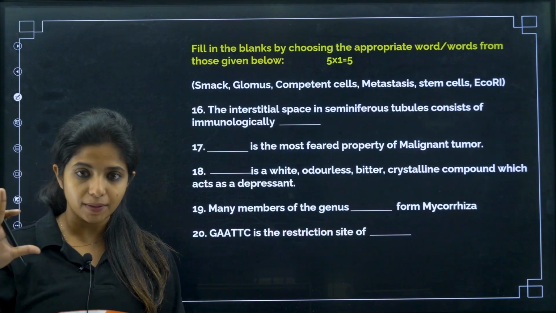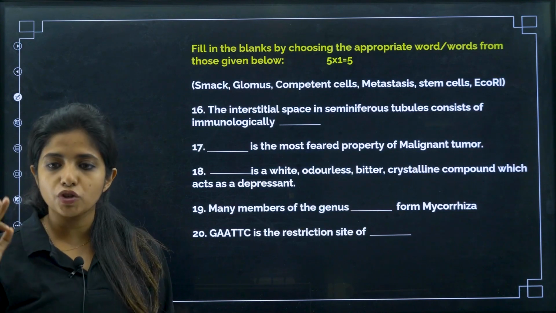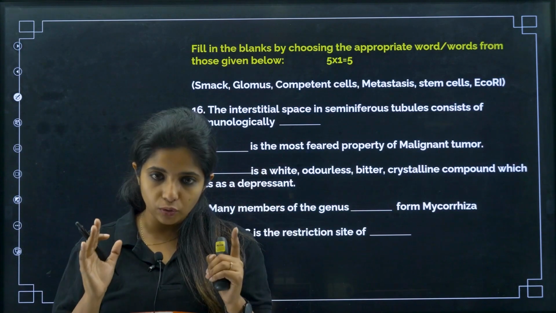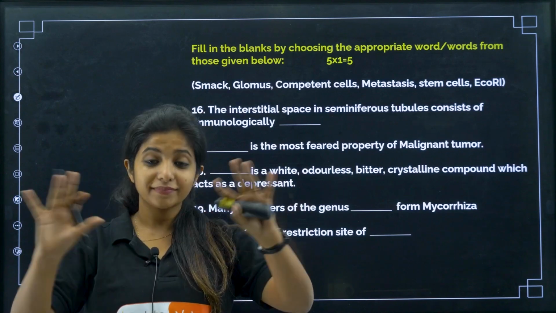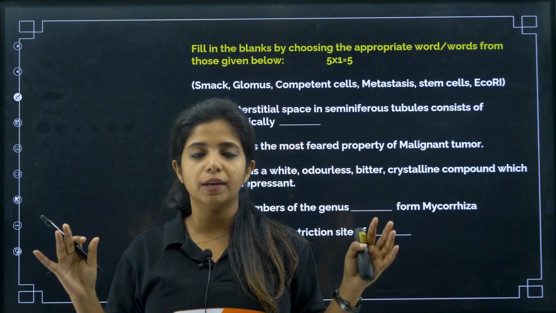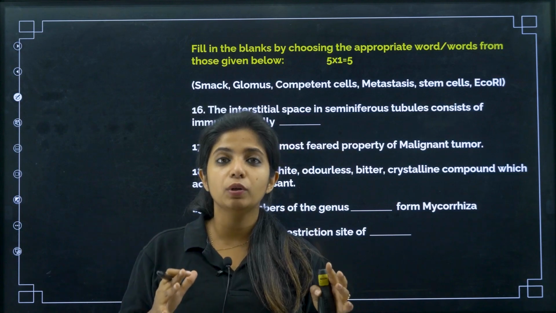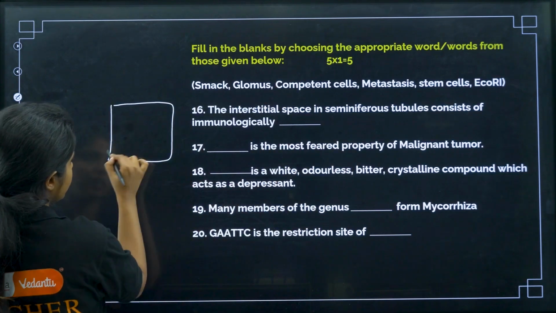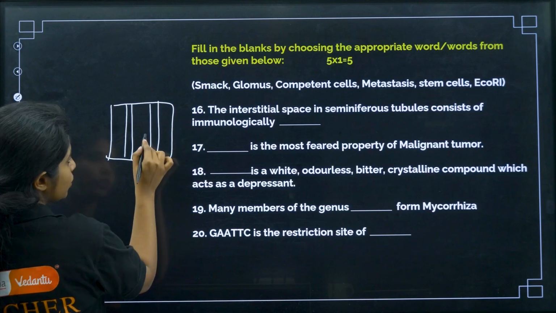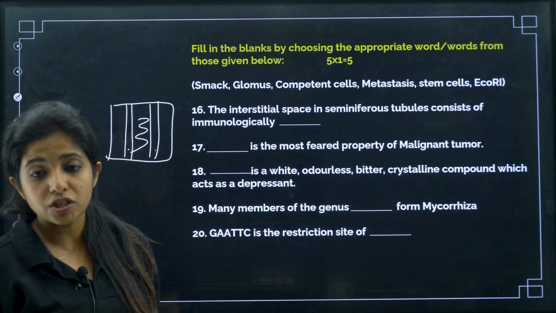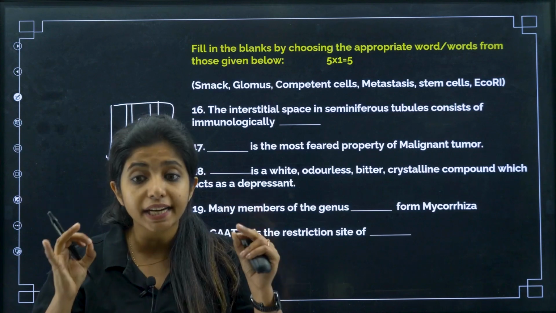Chalo, next. Now we come to a fill in the blanks question. Again, something very easy. The interstitial space in seminiferous tubules consists of immunologically what? In the testis, there are so many testicular lobules, 250 of them. Inside each testicular lobule, there are 1 to 3 seminiferous tubules. I'll make a box, a dabba, and inside that, many dabbas. These are the seminiferous tubules. The space that you see over here is known as interstitial space, which has Leydig cells, my dear children.